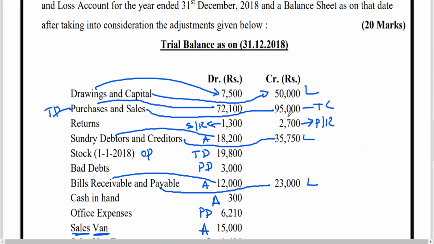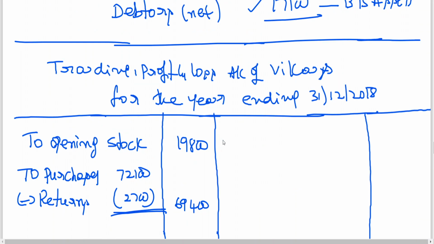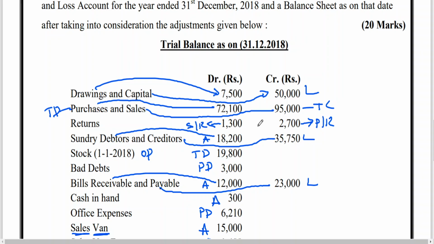Then we have sales 95,000. Sales returns will appear on the opposite side. Minus returns 1,300.